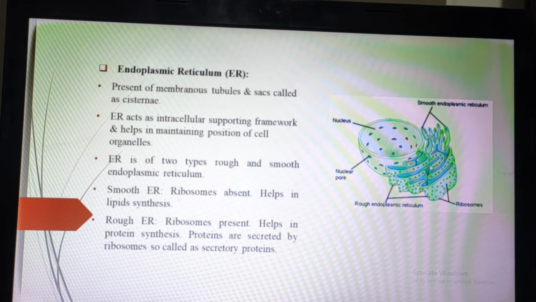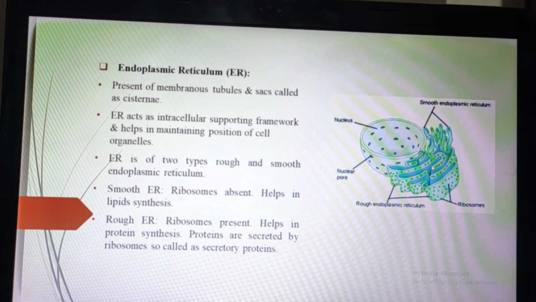Now the ER has two types. First is the smooth endoplasmic reticulum and next is the rough endoplasmic reticulum. Smooth means it has a smooth structure and rough means it has a rough structure. The smooth endoplasmic reticulum doesn't have ribosomes, that means ribosomes are absent, and it helps in lipid synthesis. The rough endoplasmic reticulum has ribosomes present and it helps in protein synthesis.